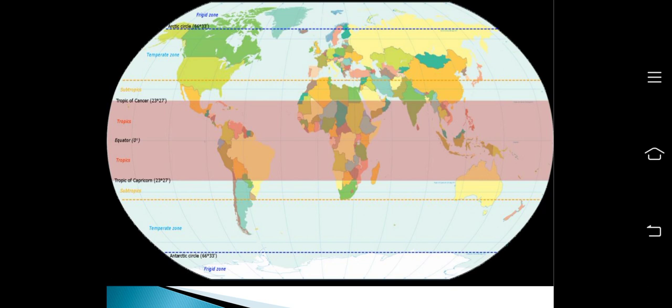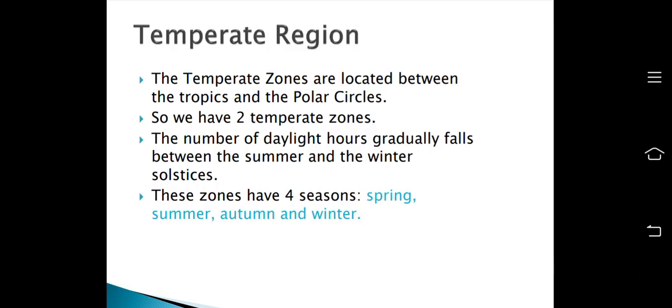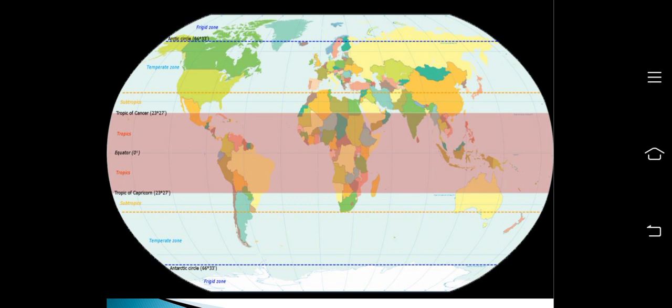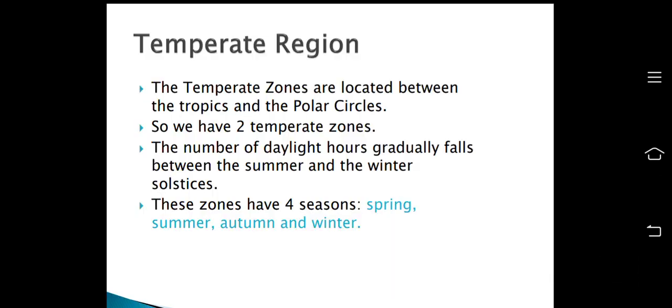We firstly talked about the tropics. The tropics are placed between the Tropic of Cancer and the Tropic of Capricorn. When we talk about the temperate zones, they are located between the tropics and the polar circles. As you can see here, the temperate zone is above the Tropic of Cancer, above the subtropics, located between the frigid zone and the tropical areas. We have collectively 2 temperate zones, and the number of daylight hours gradually falls between the summer and the winter solstices, and these zones have 4 seasons: spring, summer, autumn, and winter.